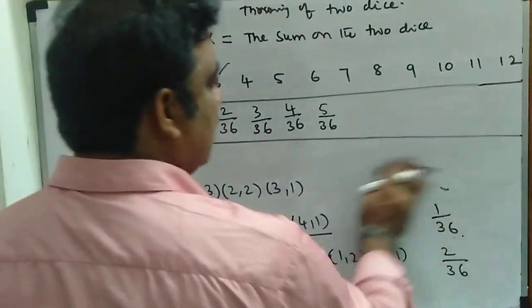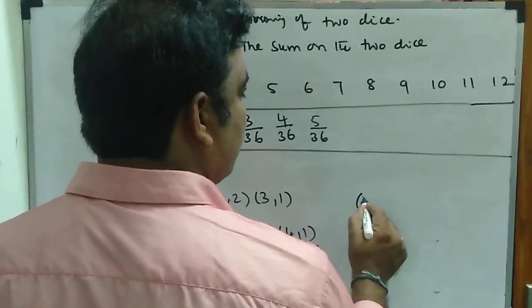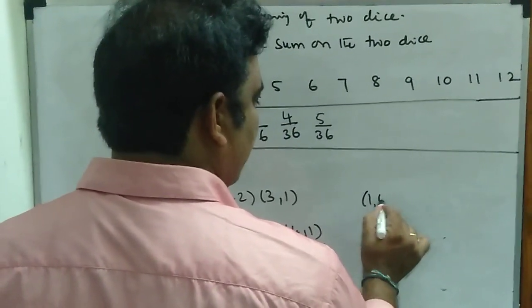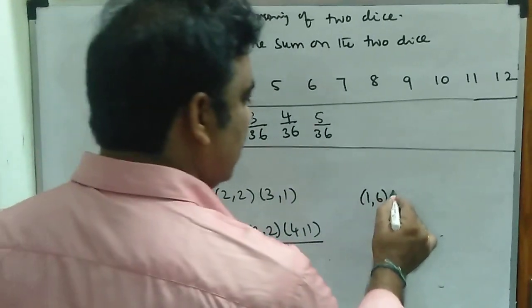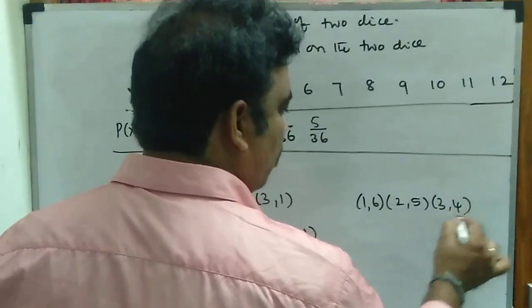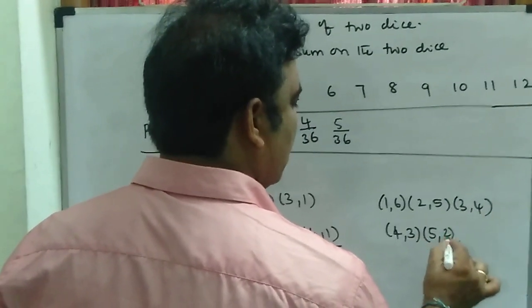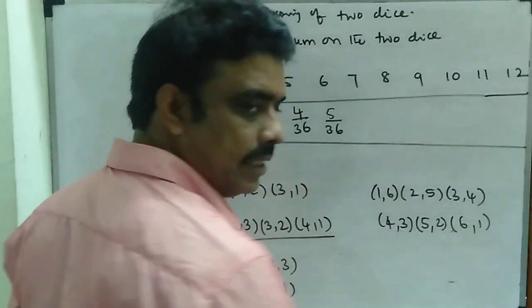Similarly, for x equal to 7, what are the possibilities? There may be (1, 6), 1 plus 6 is 7, or (2, 5), starting with 3, (3, 4), starting with 4, (4, 3), starting with 5, (5, 2), starting with 6, (6, 1).